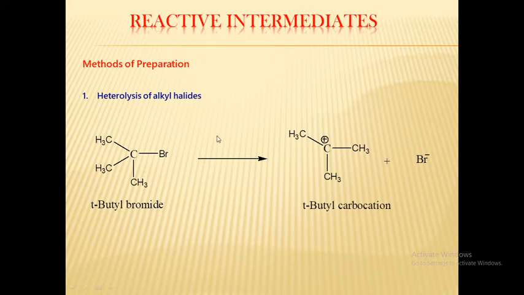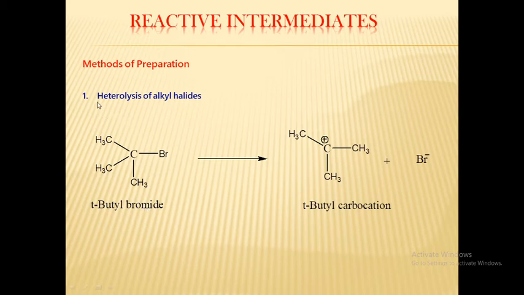This slide shows the first method for the preparation of carbocation, that is hydrolysis of alkyl halide. First we see what is alkyl halide. The general formula of alkyl halide is RX. R may be any alkyl group and X may be any halogen, that is fluorine, chlorine, bromine, iodine or astatine. And this is the example of alkyl halide, that is tertiary butyl bromide.